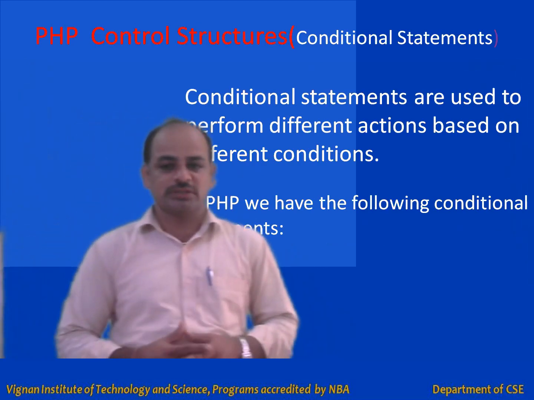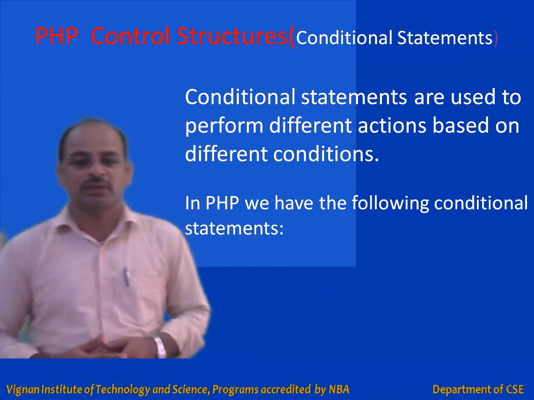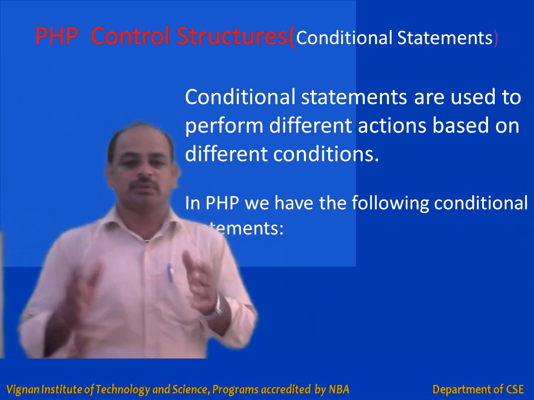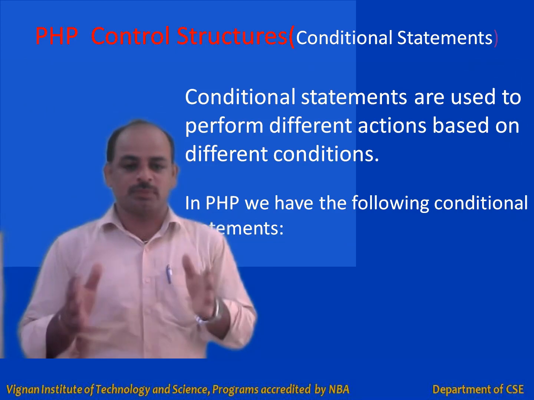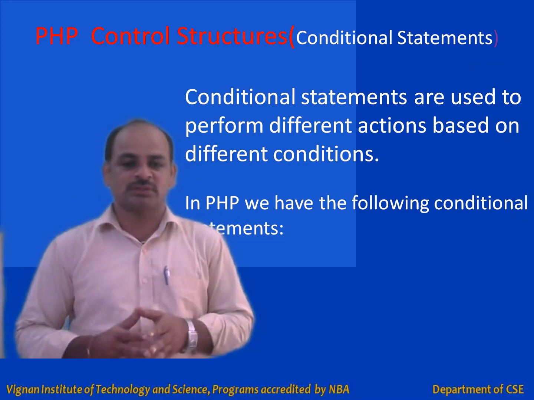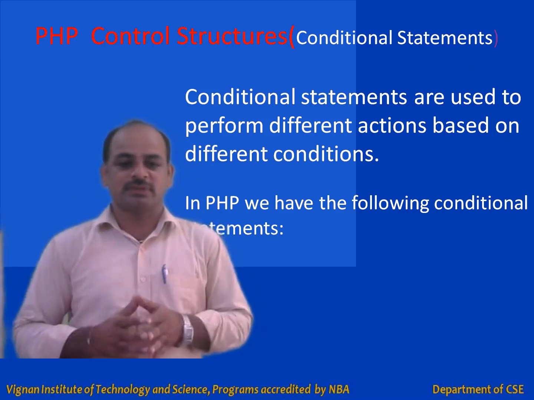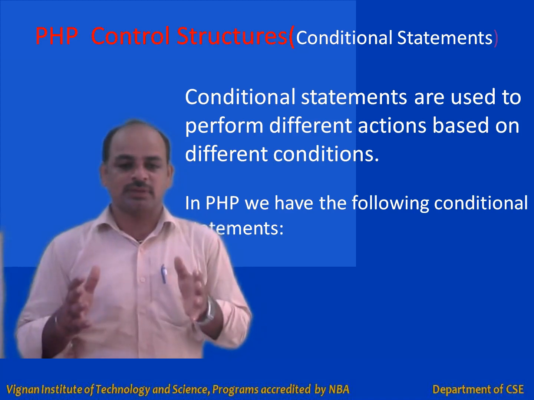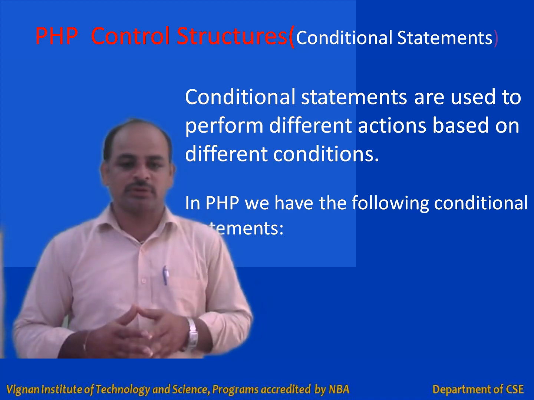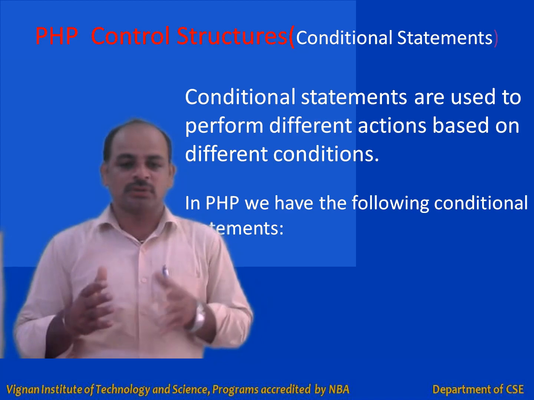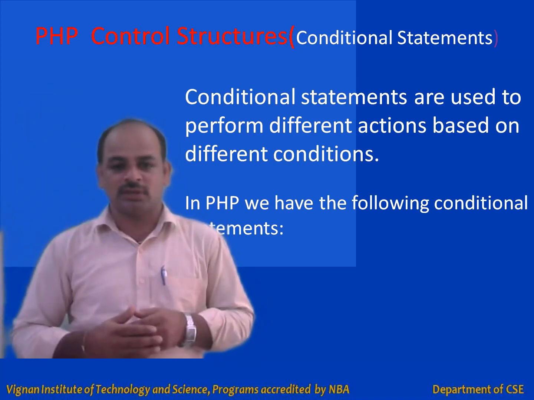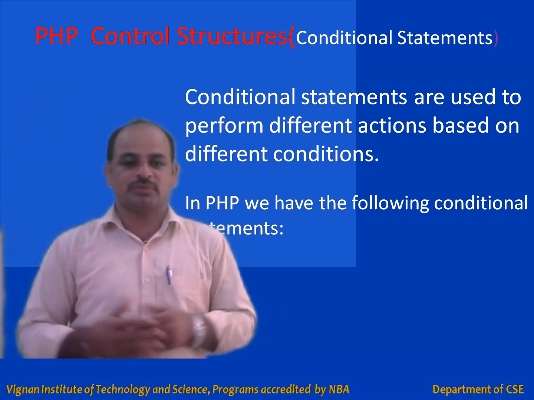First, conditional statements. Programming is nothing but a set of instructions, right? When the program is executed, all the instructions are executed in the order in which they are written.